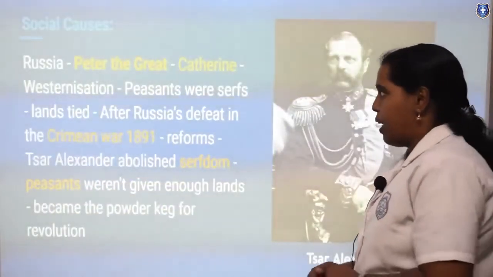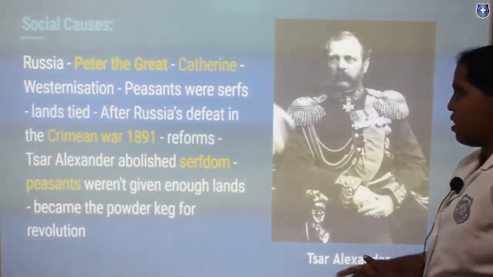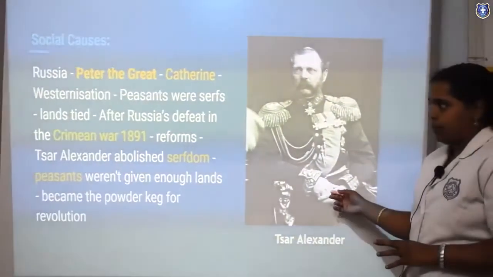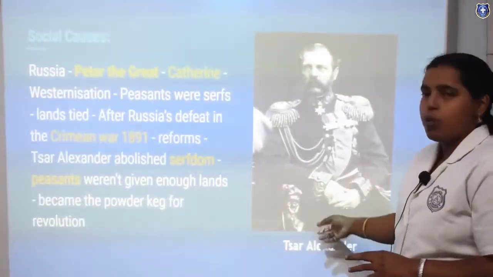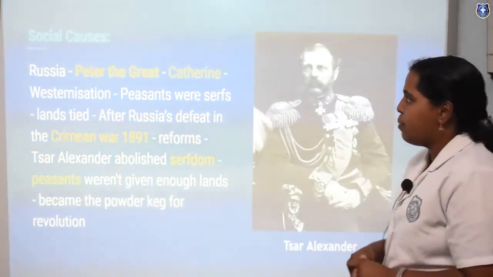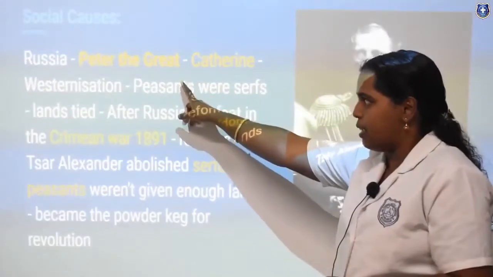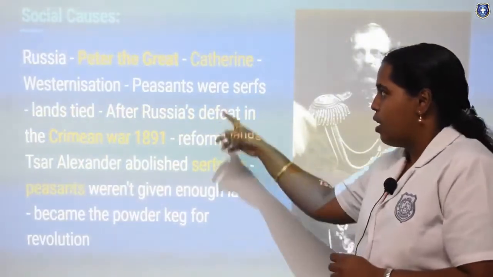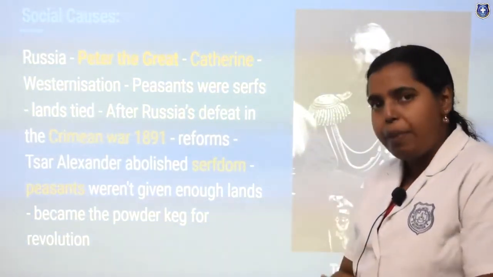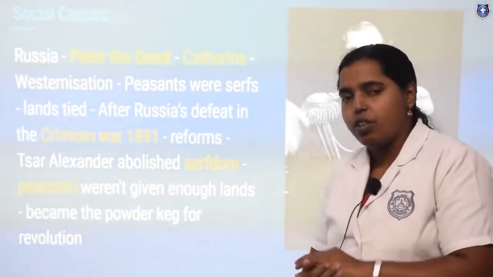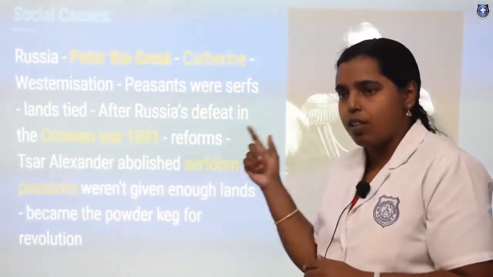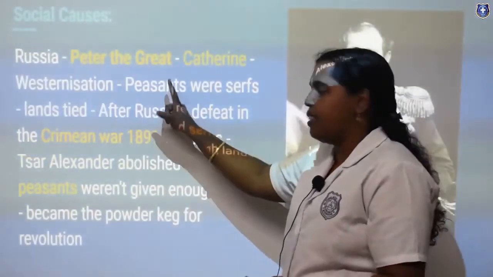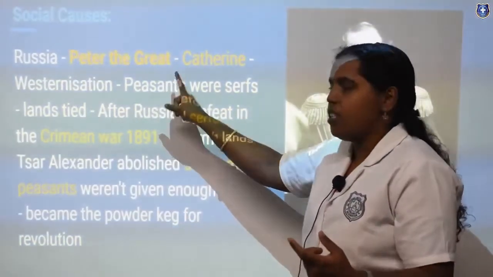Now let's go to the first topic. The first topic is social causes. You can see the Tsar Alexander in the picture. Yes, he was a great leader in that Russian land, but he was not so strong. Peter the Great and Catherine were the rulers at that time. They tried to bring westernization to the land of Russia. But without a proper foundation for westernization or for bringing proper social change in the country, they suddenly started to bring it out, and that created great harm to the society called the peasant society.